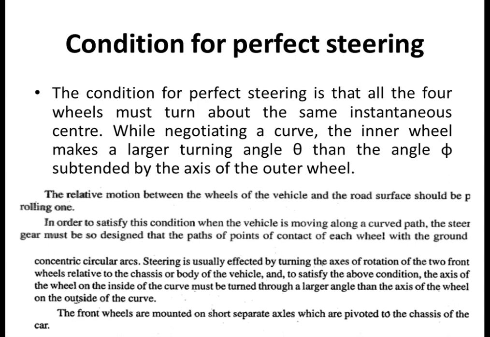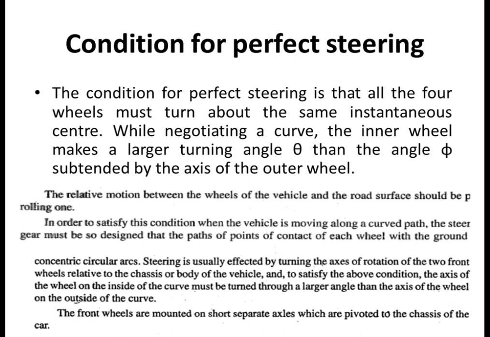Okay, so all four should have the common instantaneous center, and while negotiating a curve, the inner wheel makes a larger turning angle, let us take it as theta, than the angle phi subtended by the axis of the outer wheel. Okay, so you know that the angle theta will be larger than angle phi. So the relative motion between the wheels of the vehicle and the road surface should be a rolling one.